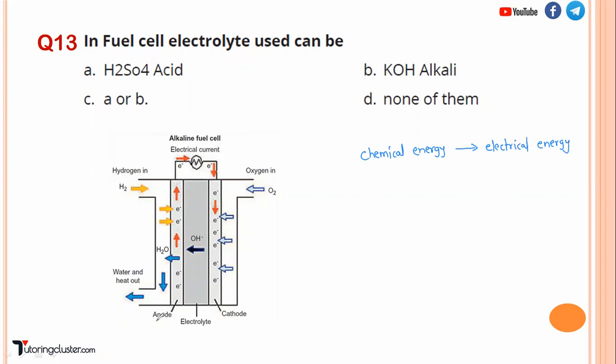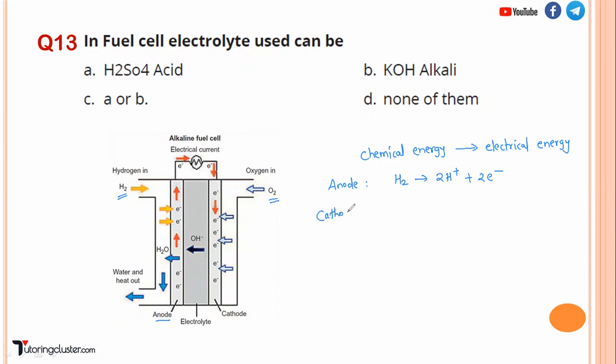Okay, so at the anode side you are supplying the hydrogen, at the cathode side you are supplying the oxygen. Okay, now how does the reaction take place? See, at the anode the hydrogen gives out 2H+ and 2 electrons. These are the electrons given, right?